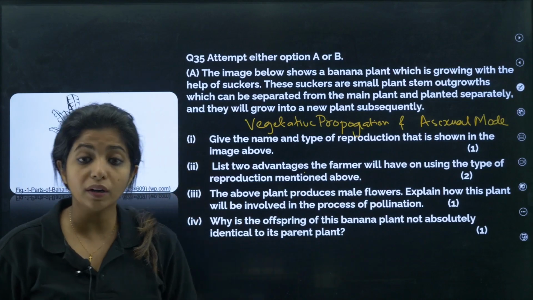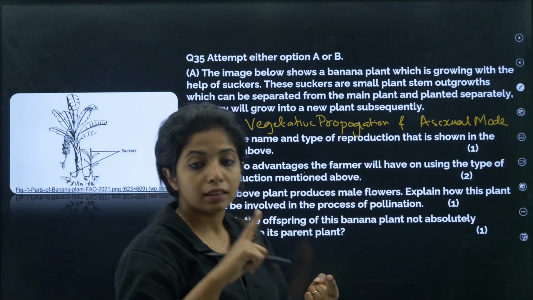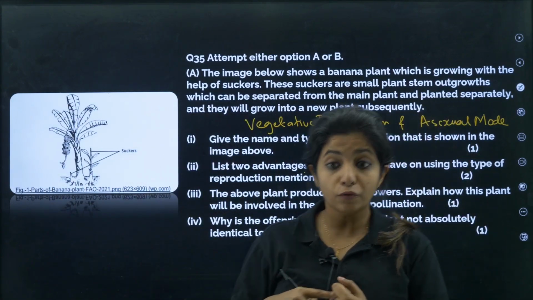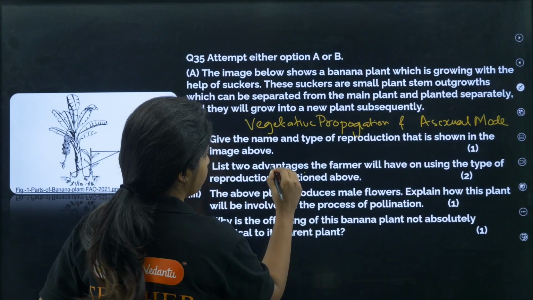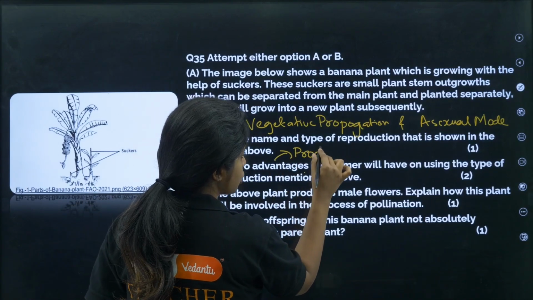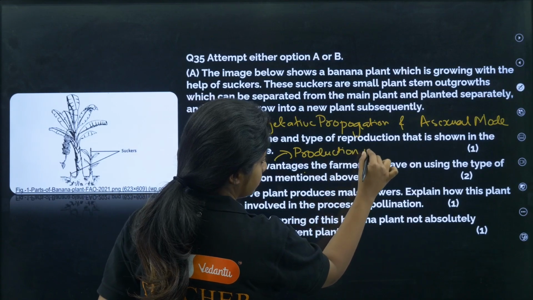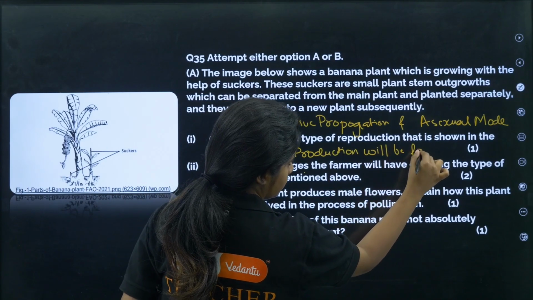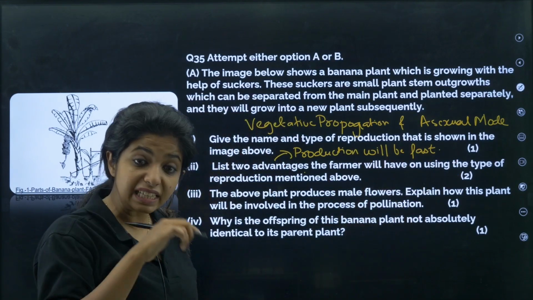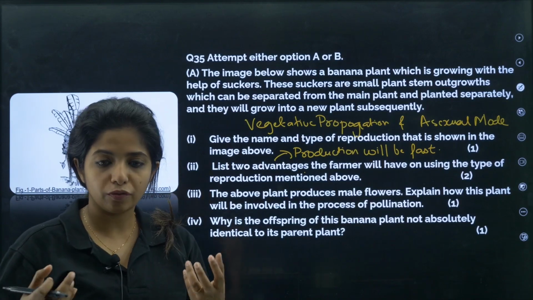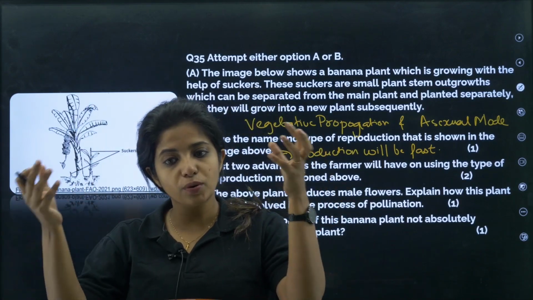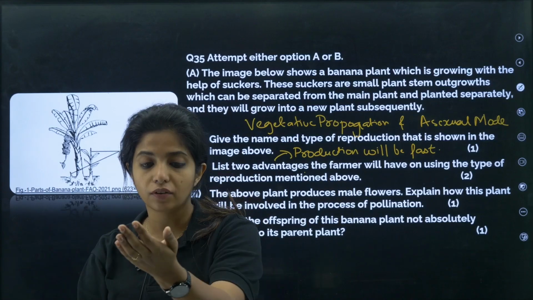Now, list 2 advantages that the farmer will be having on using the type of reproduction mentioned above. What are the 2 advantages? Basically, this particular farmer would be getting plants at a faster rate, okay. Production will be fast. Even seedless plants can produce. Seeds are the ones that come from the flowers, and a seed is the one that will be giving rise to a whole plant.